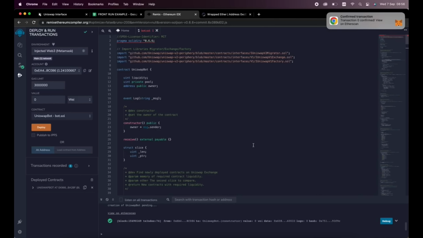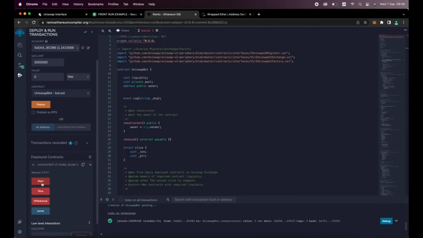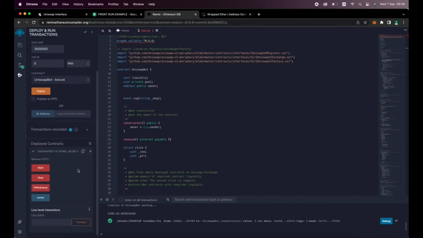Transaction confirmed. Now our contract is deployed. The Start button will start the MEV operation, which will begin looking for transactions to leverage arbitrage on. The Withdraw function will stop the bot and transfer the funds back to your wallet. Owner lets you verify that your wallet is the owner of the contract, and stop, well, that's self-explanatory.